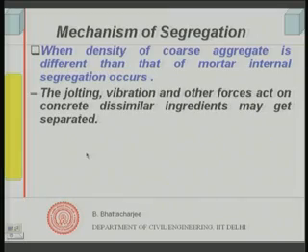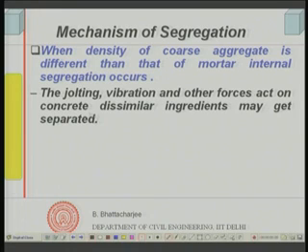Let us see what could be the other one. In case of jolting and vibration and other forces, dissimilar ingredients may get separated. Now, remember when we were talking about transporting concrete through belt conveyor. When you are transporting concrete through belt conveyor, you can have jolting over the belt rollers.